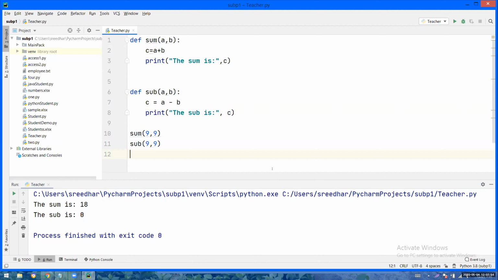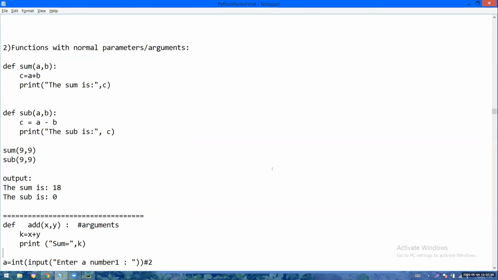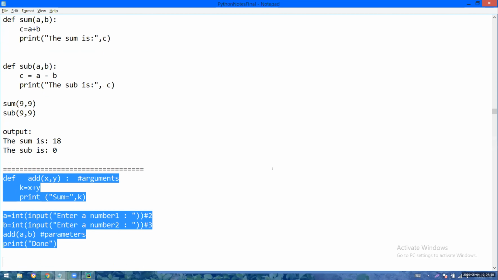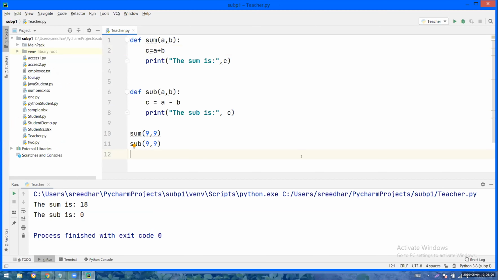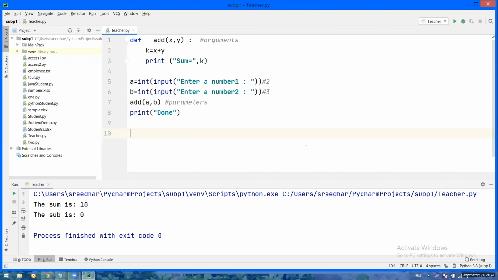Okay, one more example I will show. Please try to tell the output. Okay, see, I am the user and I am giving 2, 3. Now tell me what is the output. I have given 2, 3.